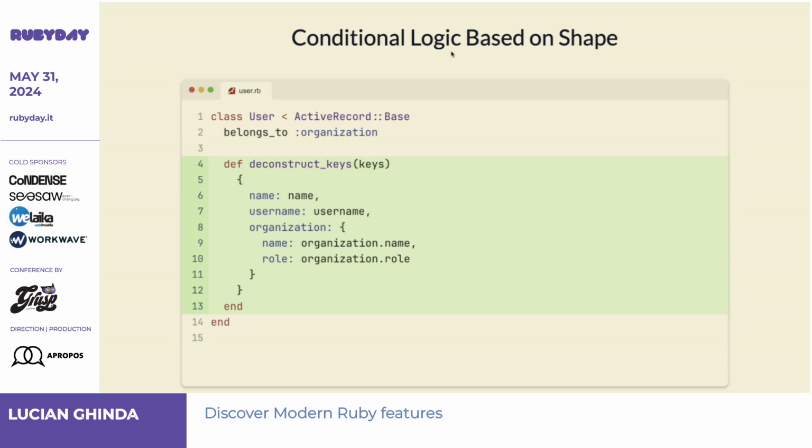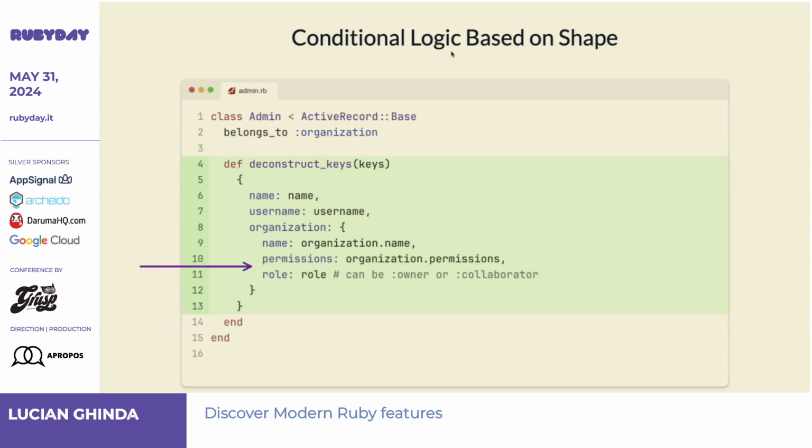Maybe not the best for authorization, but let's say. I add this method that is deconstruct keys, and it has a parameter keys, but because I wanted it simple, I'm not doing anything with that, but you can, right? And I say, okay, when you represent user as a hash, represent it like this. And when you represent admin, add something extra because it's an admin, right? Then I can do something like this.